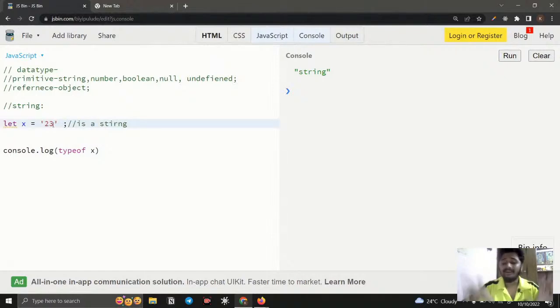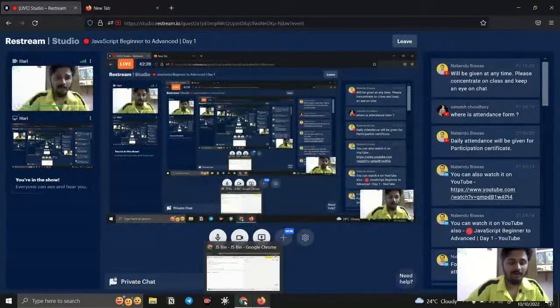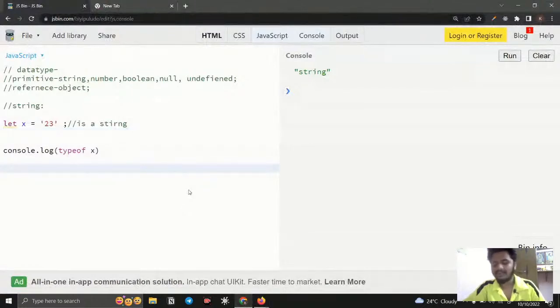What if I give a number inside double quotes? What is the data type going to be? Does anyone have a hint? Whether it is going to be a number, 23 is a number, or 23 is a string. Can you give a comment here? Give your answer here. I will check it later.